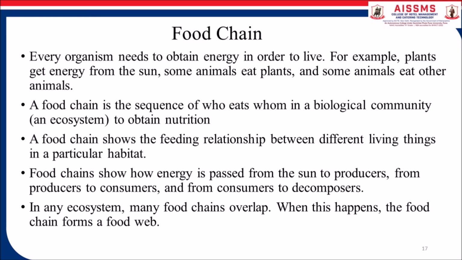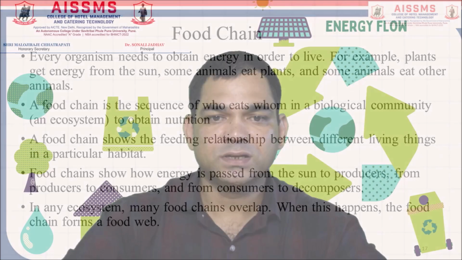A food chain is the sequence of who eats whom in a biological community and ecosystem to obtain nutrition. A food chain shows the feeding relationship between different living things in a particular habitat. Food chains show how energy is passed from the sun to the producer, from producer to consumer, and from consumer to decomposer. In an ecosystem, many food chains overlap. When this happens, a food web forms.